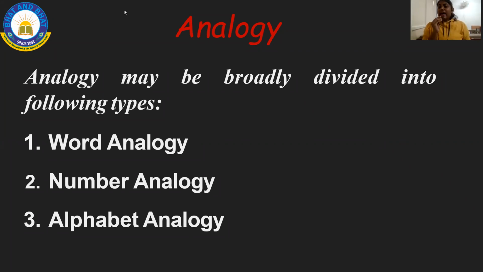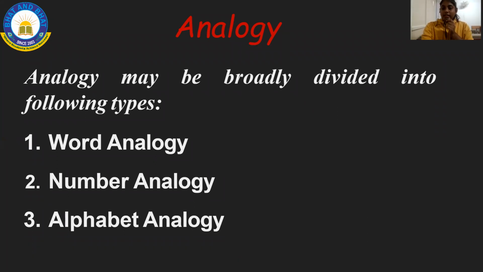So students, analogy is divided into, or classified into, or types of analogy: one and the same. If someone asks you to write the classification of analogy, or the divisions of analogy, or the types of analogy, the 3 questions are same. What are the types of analogy?